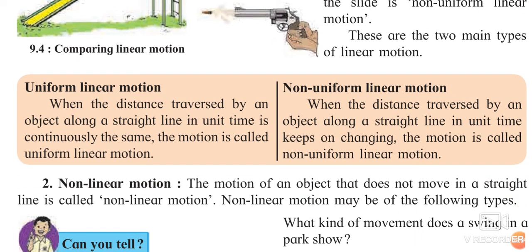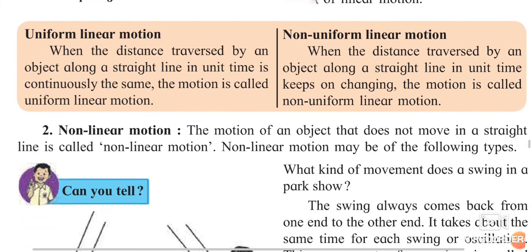So uniform linear motion and non-uniform linear motion mean what? When the distance traveled by an object along a straight line in unit time is continuously the same, that motion is called uniform linear motion. And when the distance traveled by an object along a straight line in unit time keeps on changing, that motion is called non-uniform linear motion.